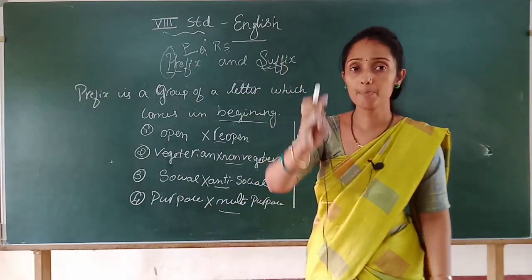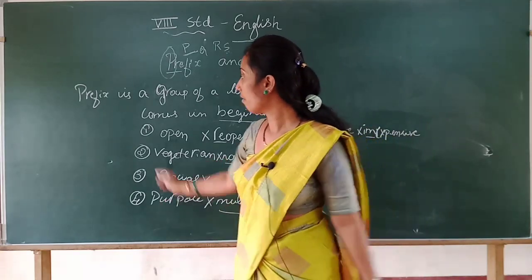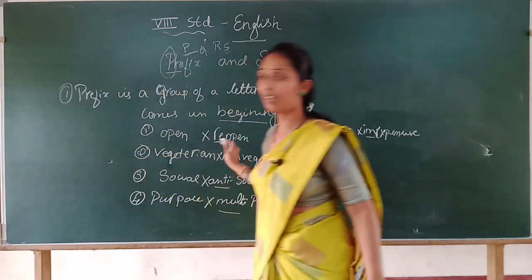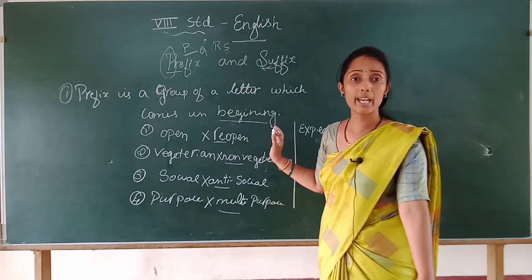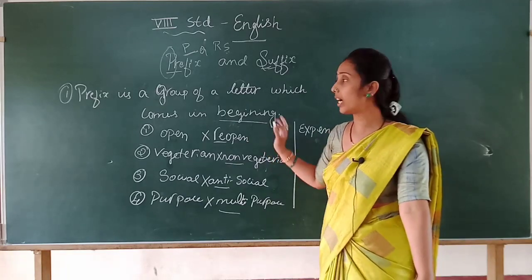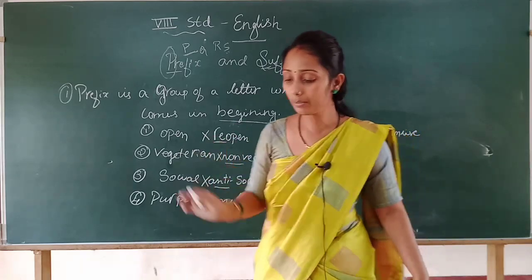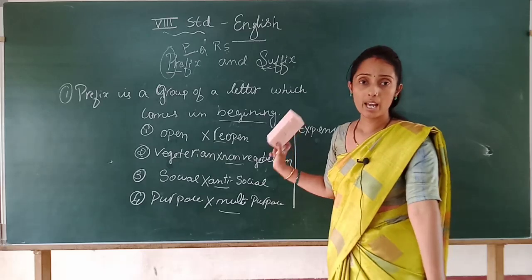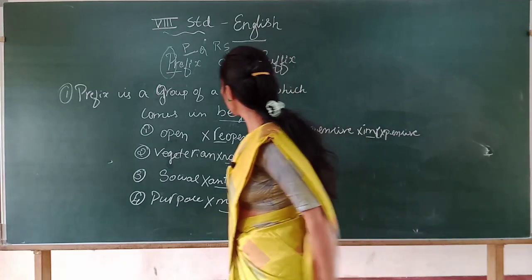So this is a prefix word. Prefix is very simple, and often you will get this word now and then when you read the textbook. And one more question you can expect in your question paper regarding the prefix. Is it clear, children? It is very easy, and don't give up this question when you are attempting an exam. Clear, children? Then now I want to do suffix. What is suffix?